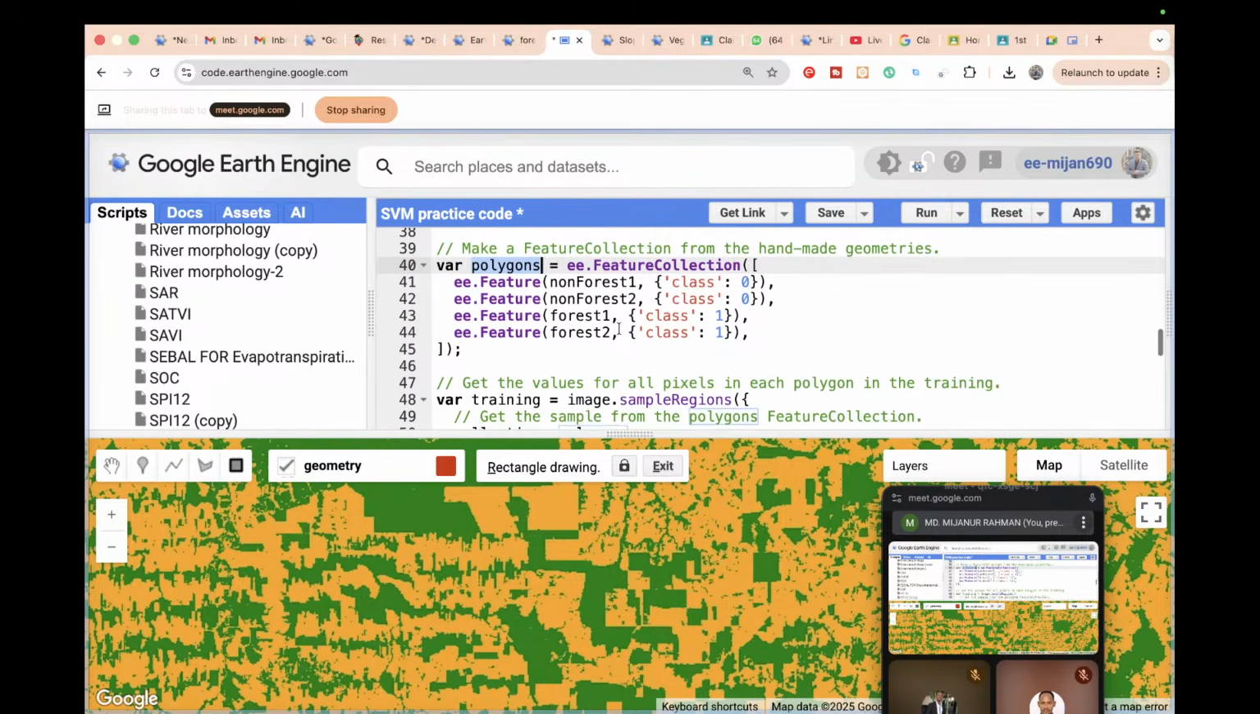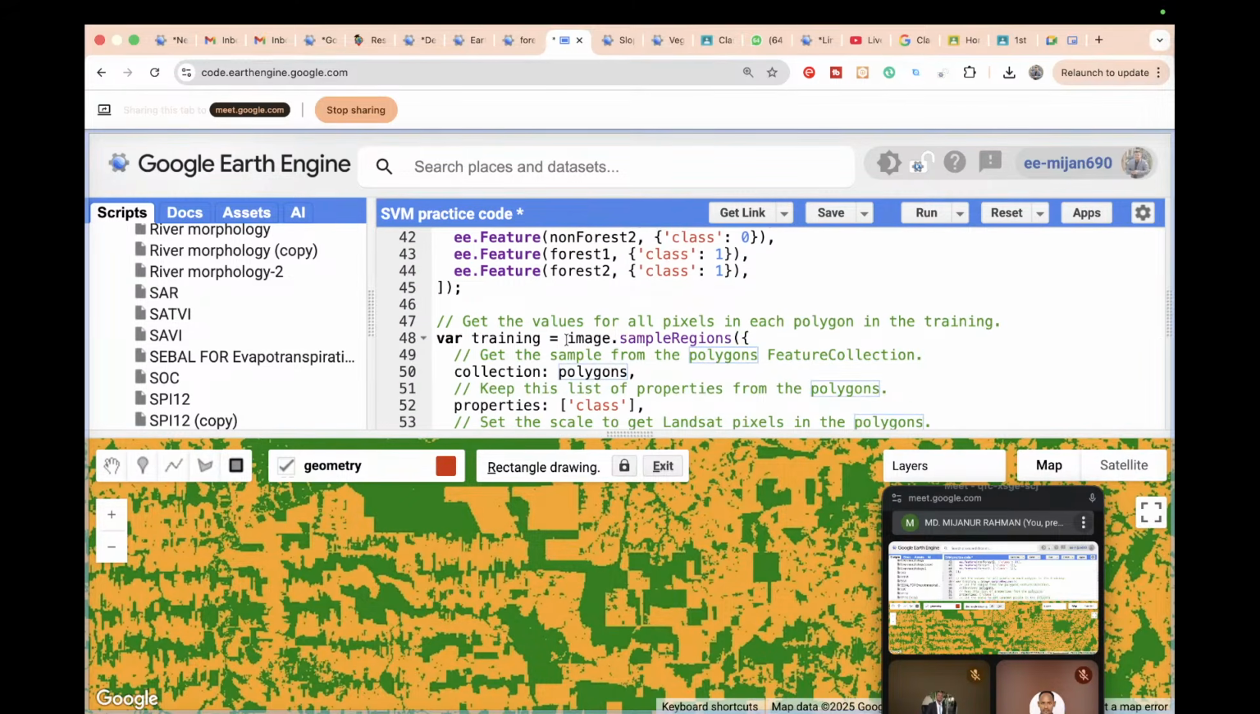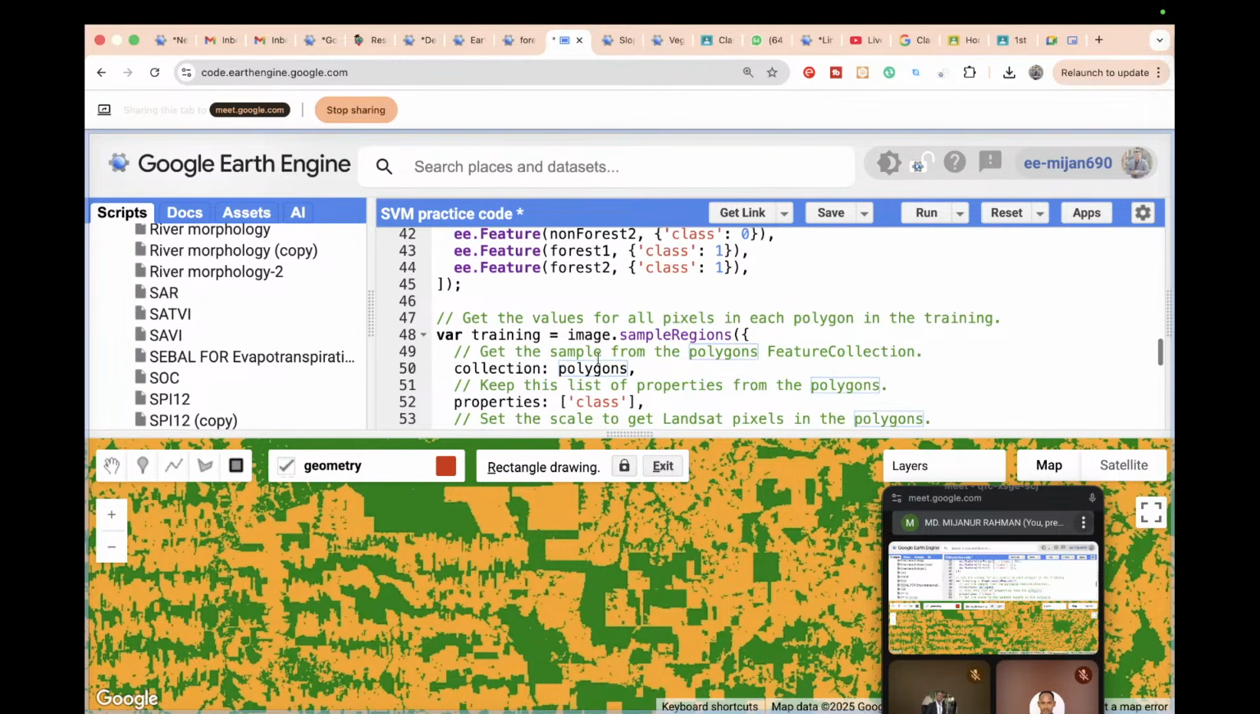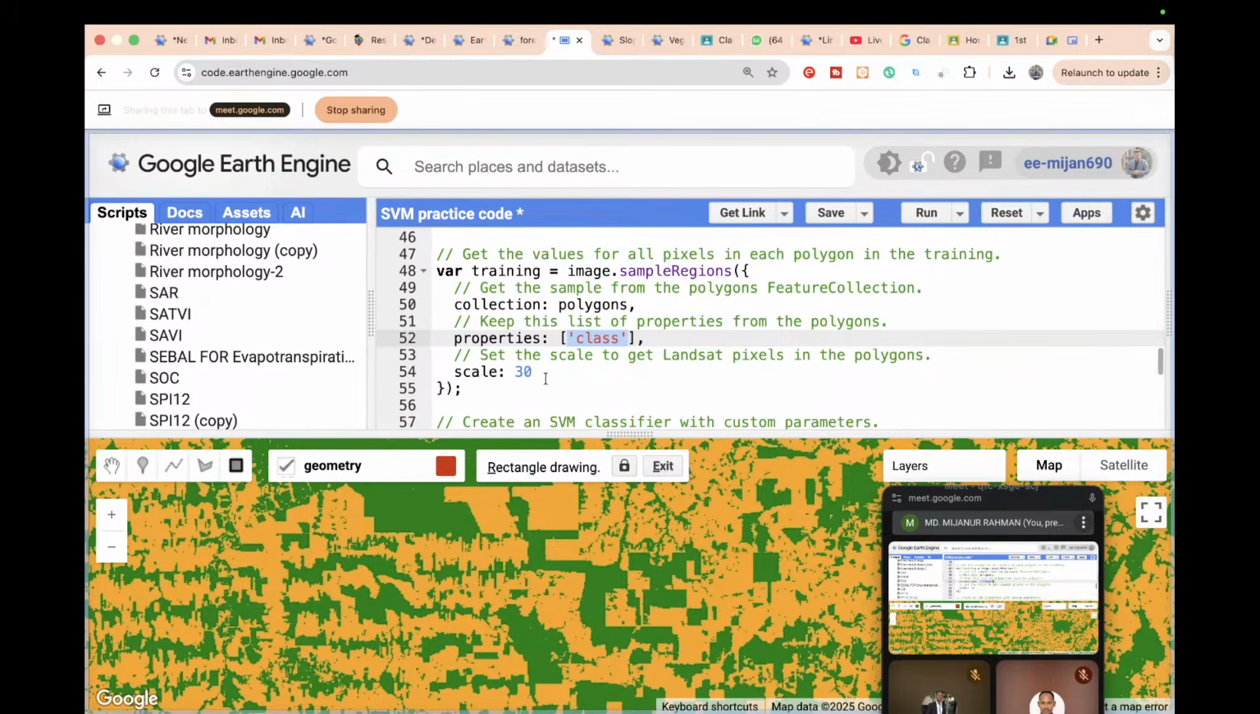For the further process, we simply extract the band pixel value for each polygon with the training points. Simply apply the sampleRegions function, call the image and put the sample regions. Then put the collection. The collection is basically my polygons, same as in land use land cover. We already know about that. Just copy the polygons. Properties is the class. Simply define the class and set the scale, mainly your satellite image resolution of 30 meters. So this is the training dataset.